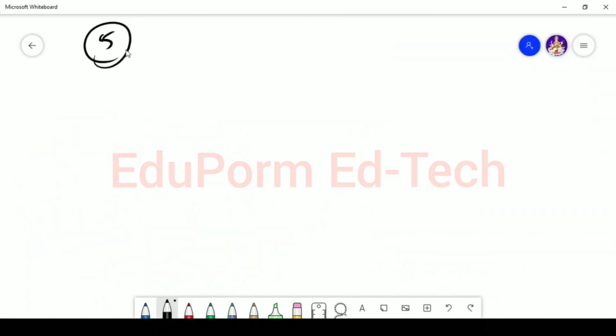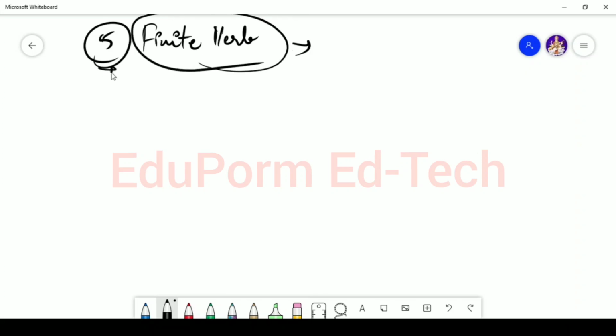Now let's talk about the fifth form of the verb. The fifth form of the verb is the finite verb. Now what is a finite verb? Finite verbs are those verbs which change their forms according to their subject. I already talked about the forms of the verbs in the introduction of verbs and the forms of the verbs.